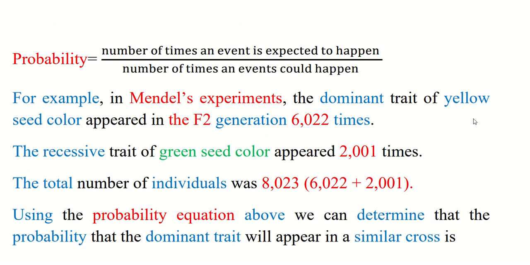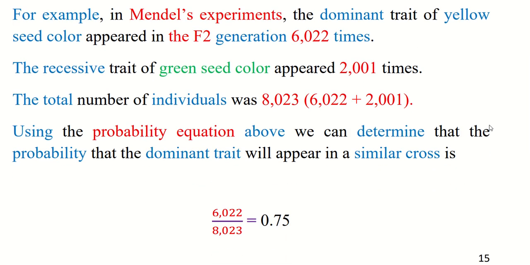For example, in Mendel's experiment, the dominant trait of yellow seed color appeared in the F2 generation 6022 times. The recessive trait of green seed color appeared 2001 times. The total number of individuals was 8023, so 6022 plus 2001.